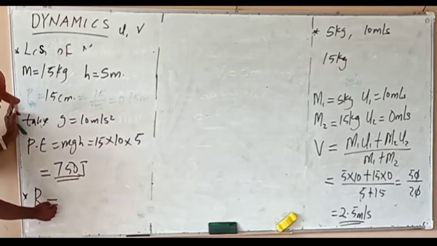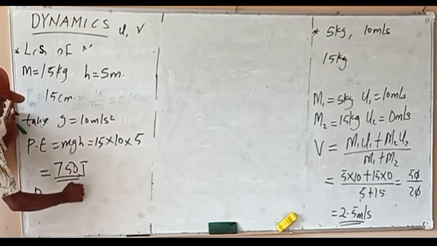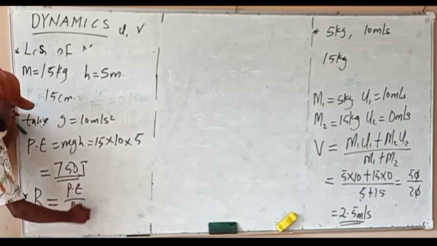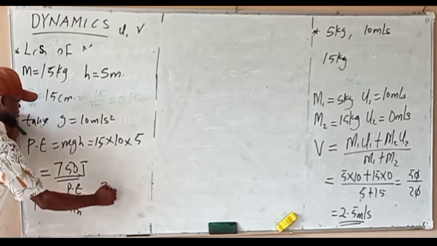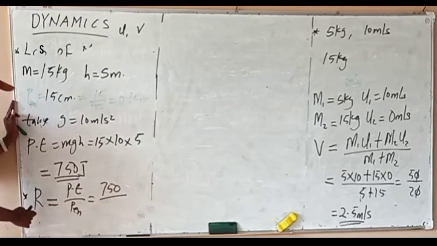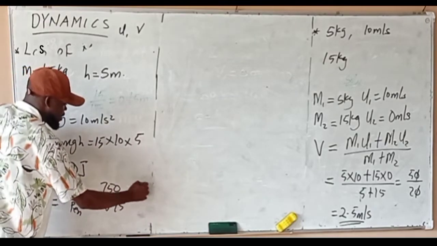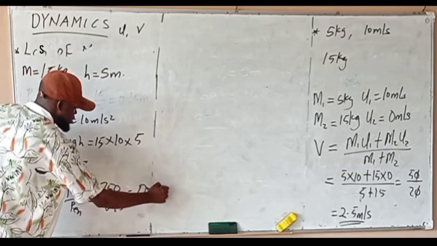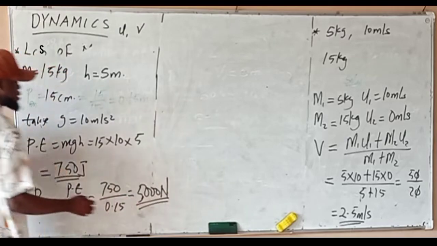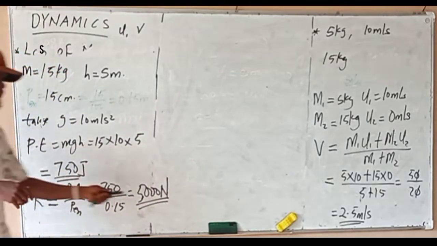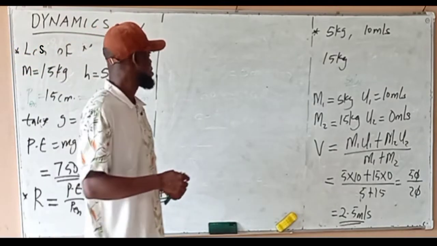So the resistance will be calculated as the potential energy divided by the penetration of the body. Potential energy was 750 and the penetration is 0.15. That will give us 5,000 newtons. That will be the resistance of the earth, 5,000 newtons. So please take note of that.